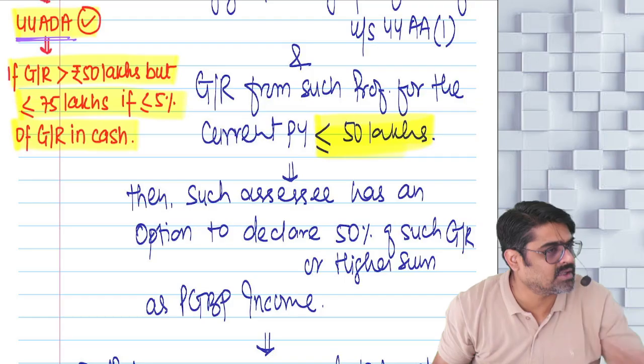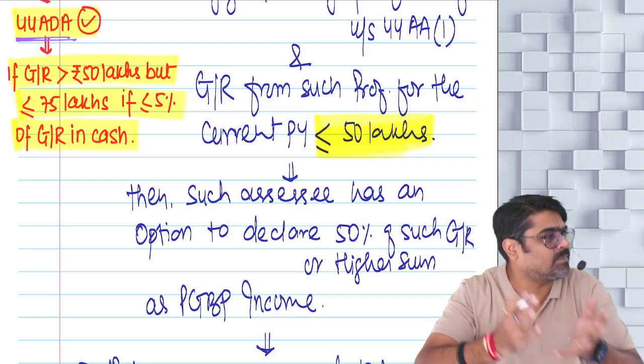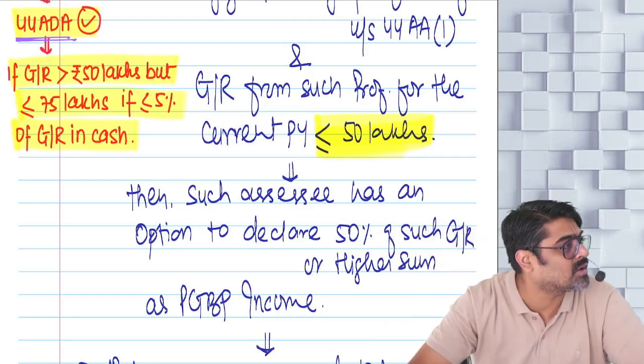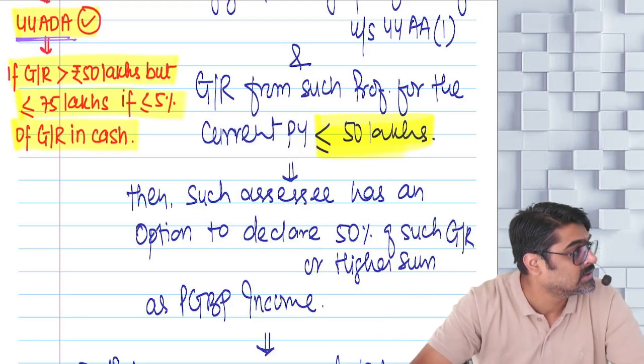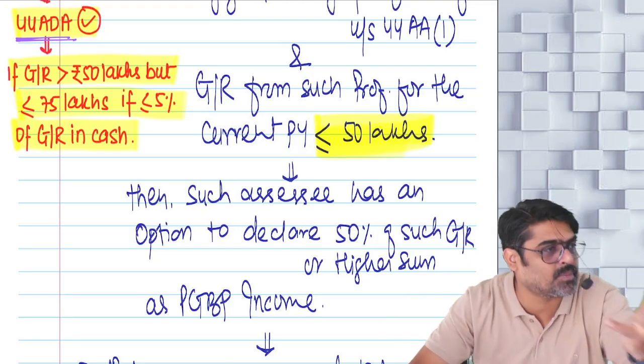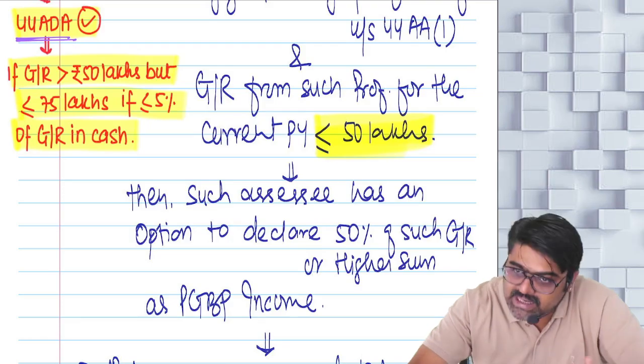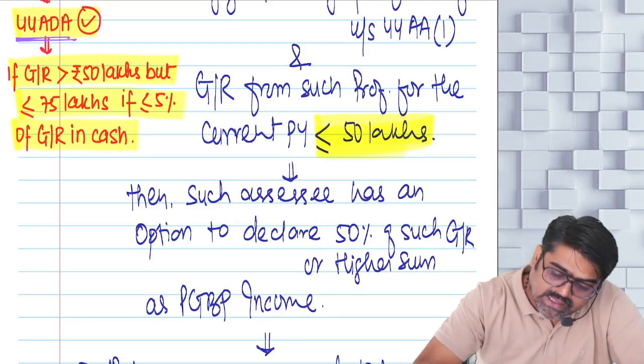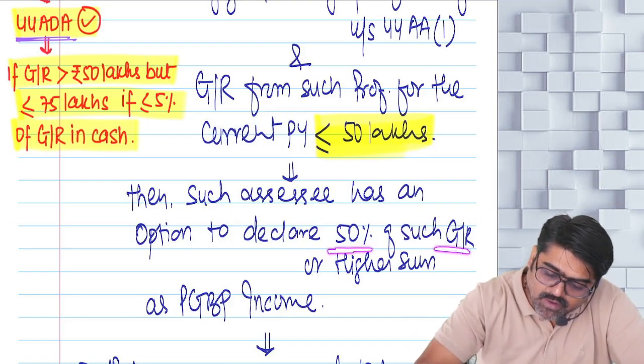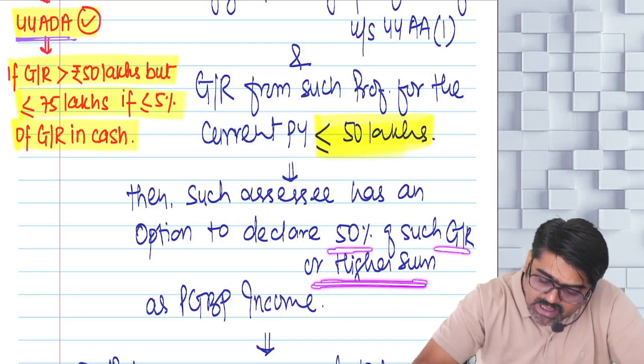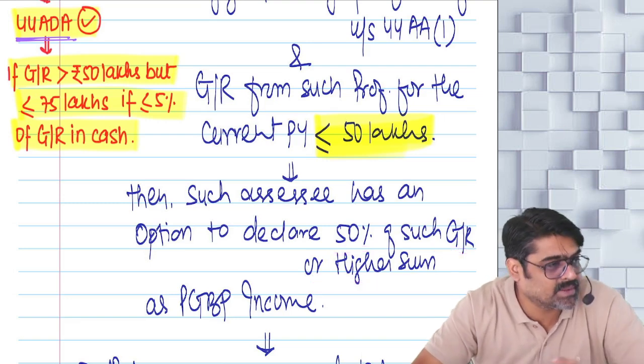You are saving your entire gross receipts as your profits only. You just thank us that we are not taking 70%, 80% of your gross receipt as your profit. We are telling you to show at least half of that as your profit. Getting my point? So at least show how much? At least show 50% of your gross receipt or a higher sum as your PGBP income.